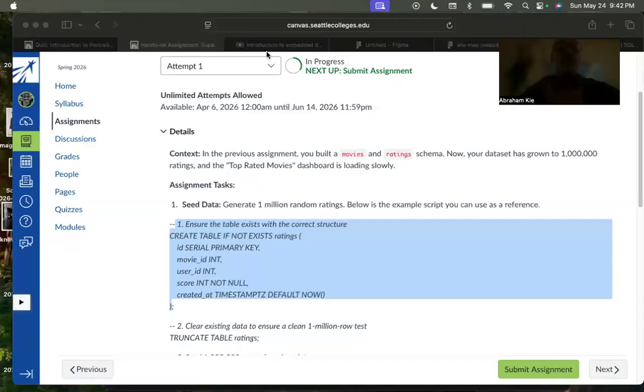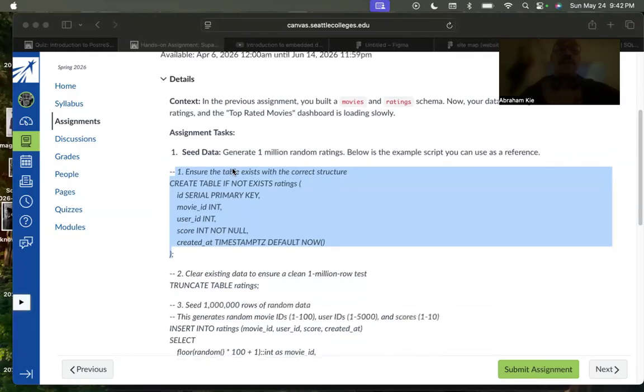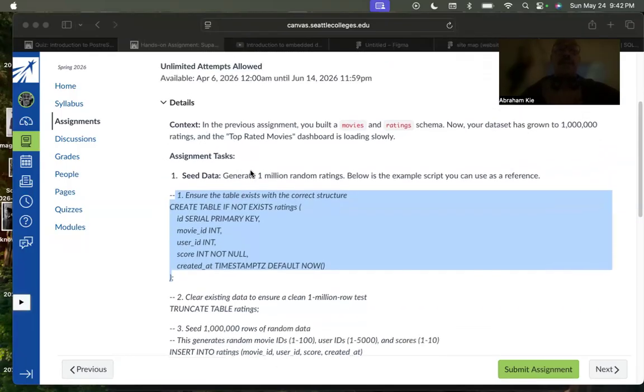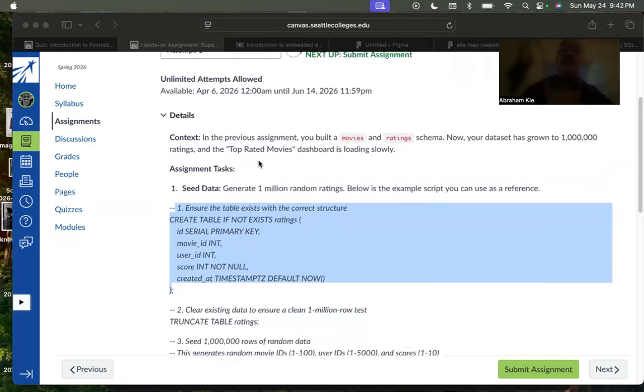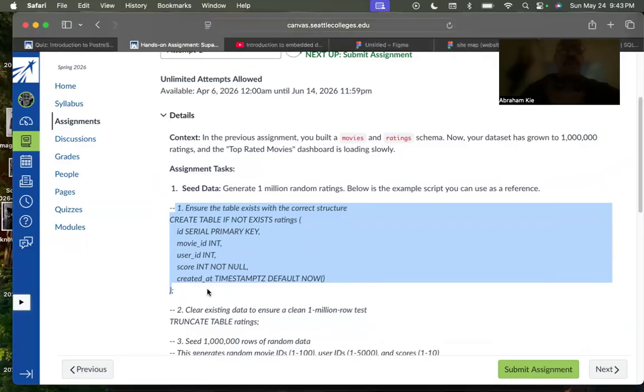The first question is about this assignment, which has to do with movies and ratings. The ratings table is the table we're going to be running some queries on. So let's get started. I'm going to use AI for this. Basically, the first question is seed data: generate 1 million random ratings.